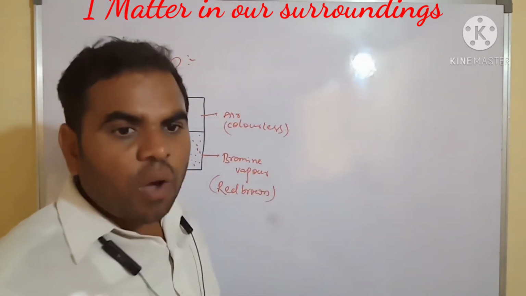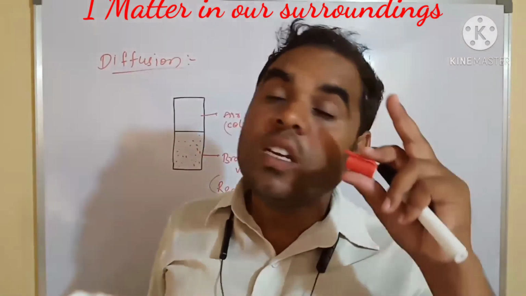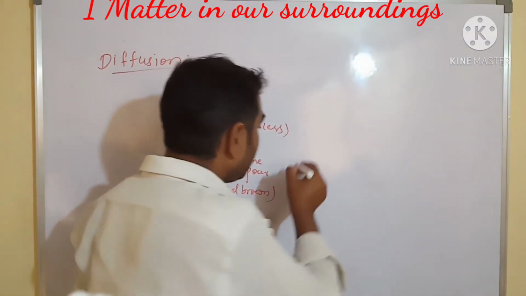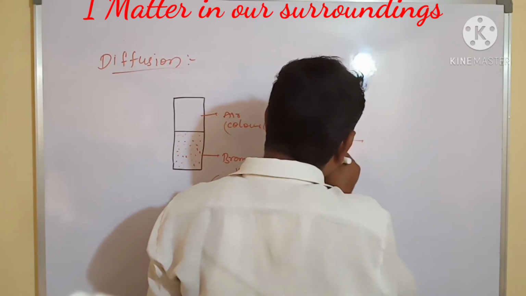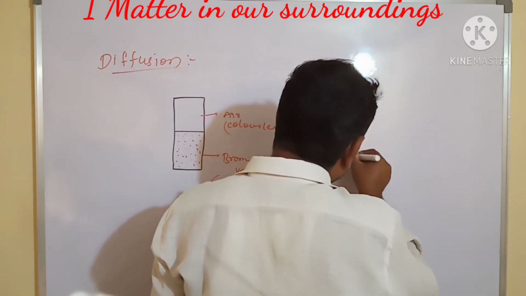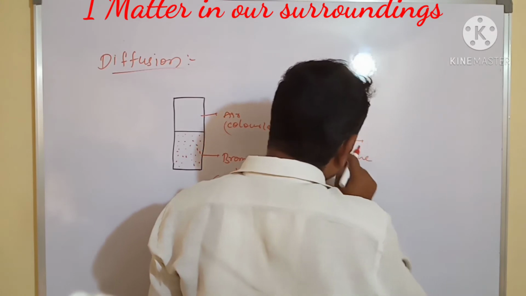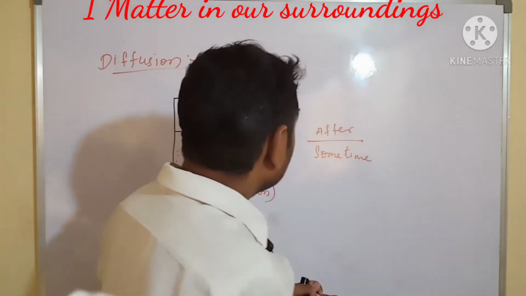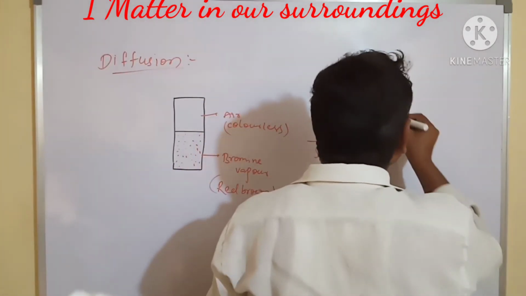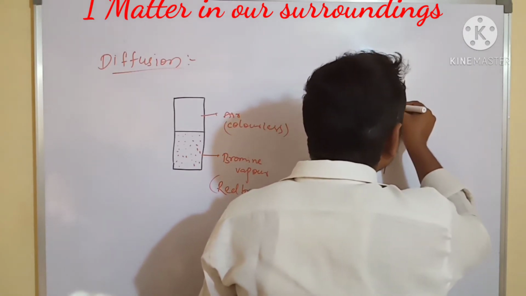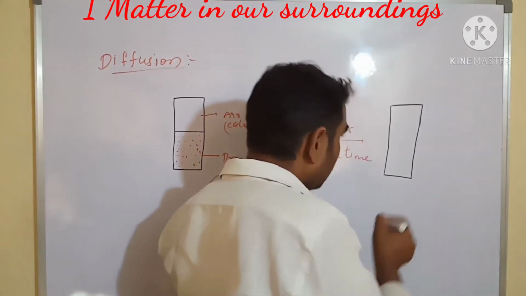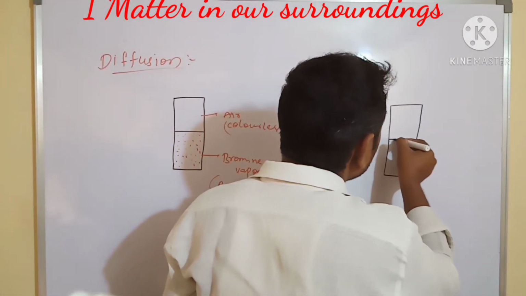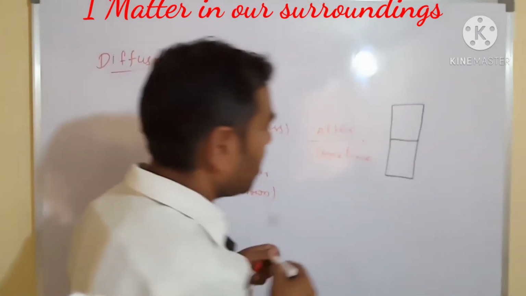Now we will see after some time. What will happen? The color will be diffusing into the upper chamber also.